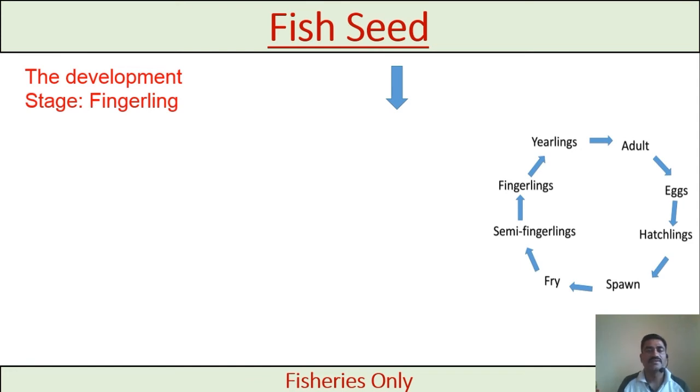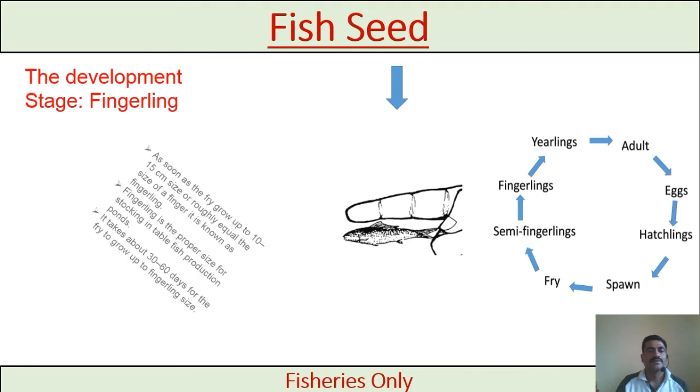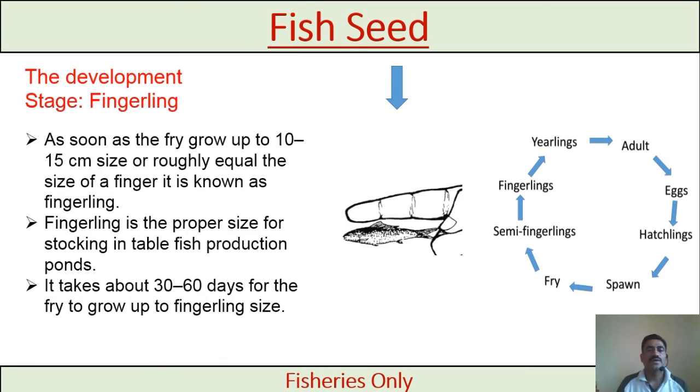After semi-fingerling, it becomes a fingerling. This one is a fingerling, having a size of our finger. As soon as the fry grows up to 10 to 15 centimeters, roughly equal to the size of a finger, it is known as a fingerling. Fingerling is a proper size for stocking in a stable fish production pond. It is an ideal size to stock in the culture pond.